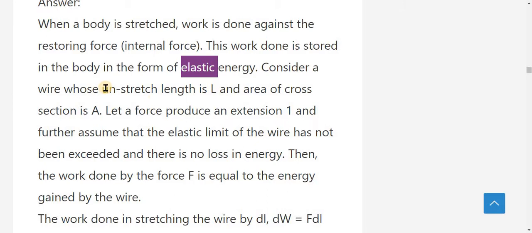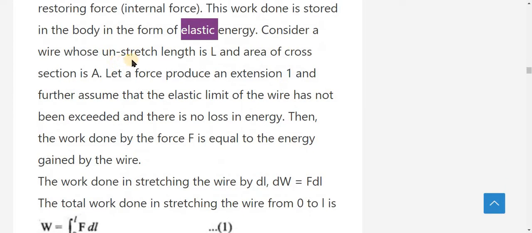So consider a wire whose unstretched length is capital L. Unstretched length means the object does not experience any external force, that is the deforming force. That means original length, represented by capital L, and area of cross section is capital A.